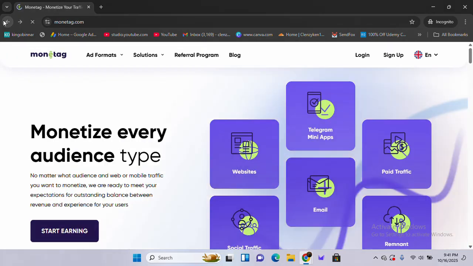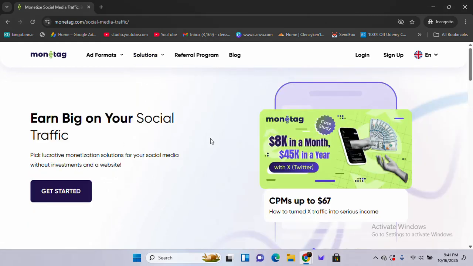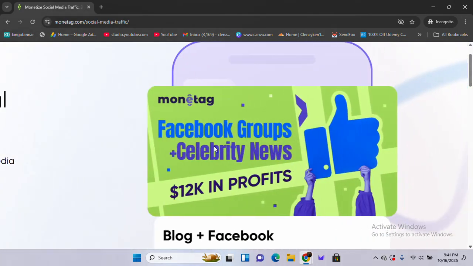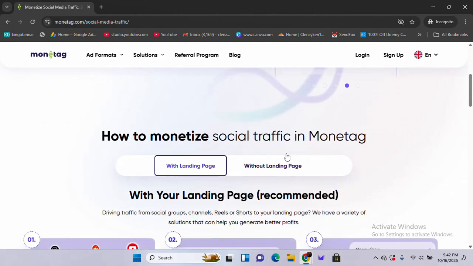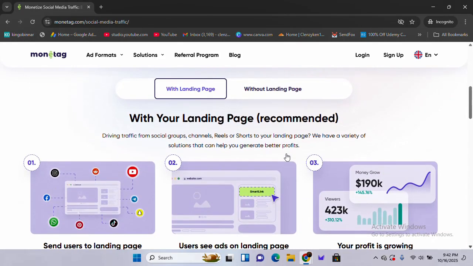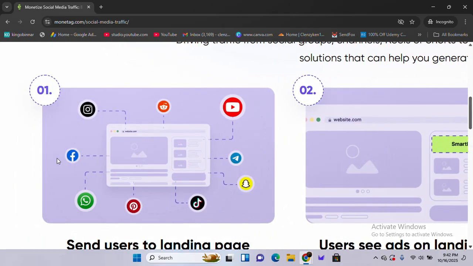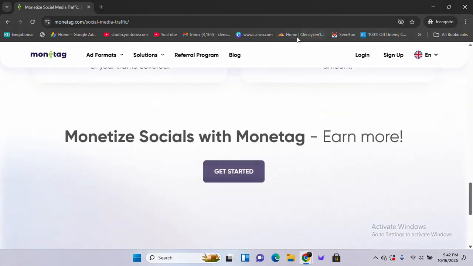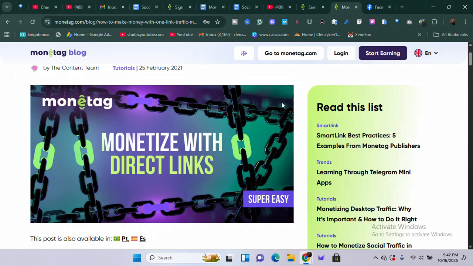Now today, like I said, we're going to focus on direct links, and what that means is you can actually monetize your social traffic. These direct links are going to help you monetize fast and monetize any type of traffic. This is our main focus today. So if you have a Facebook page, or a landing page, or a website, or an X account that has good followers, or an Instagram account, as you can see, you can actually monetize them, and I'm going to show you how. So make sure, like I said, you've signed up, and once you've finished signing up, you verify your account before you can go ahead and use all of these services.